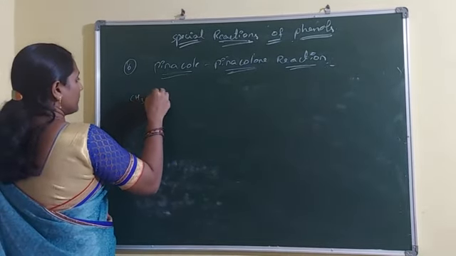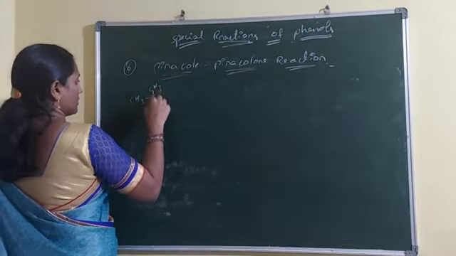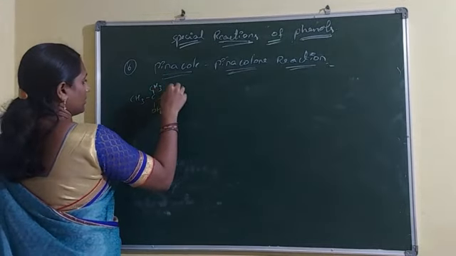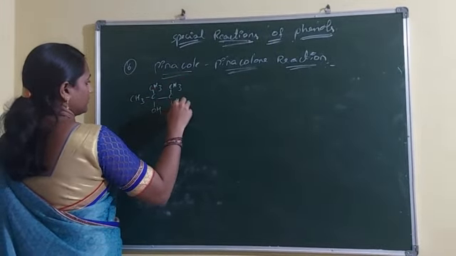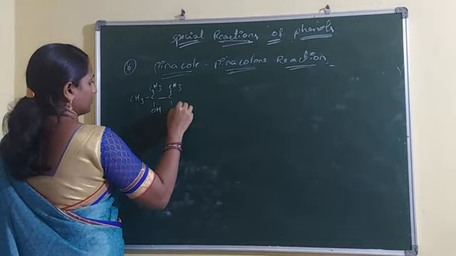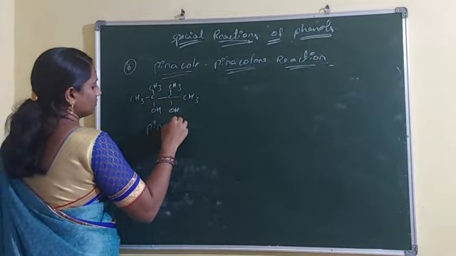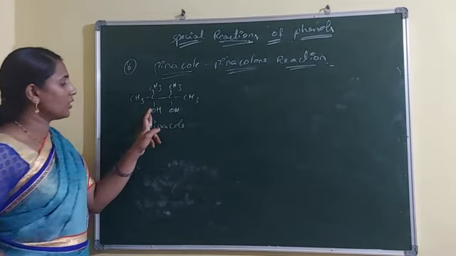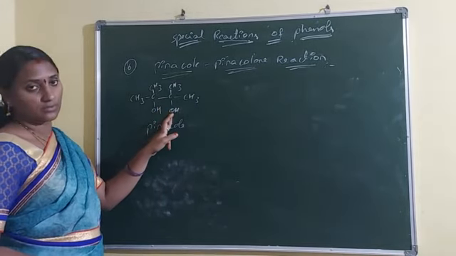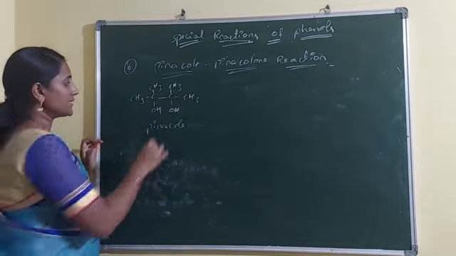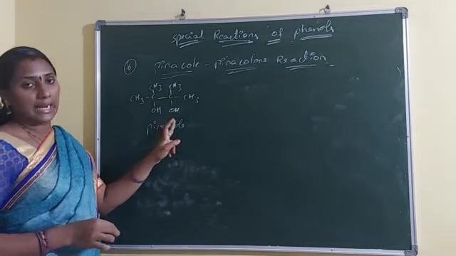Now, what is this name? Pinacol. Now, this pinacol has 2 hydroxy groups. That means the basic structure of pinacol is a glycol.